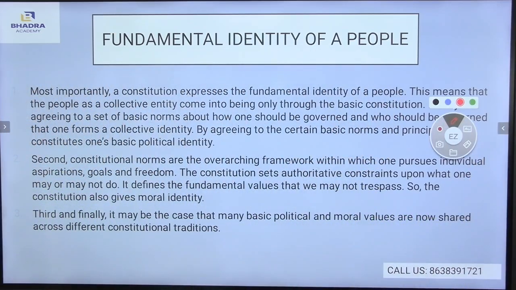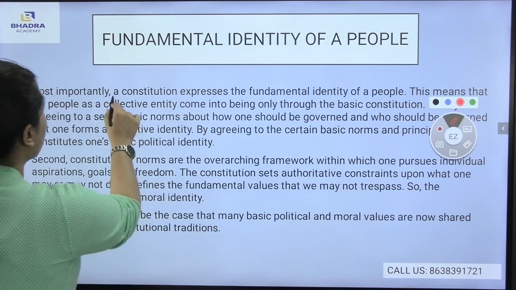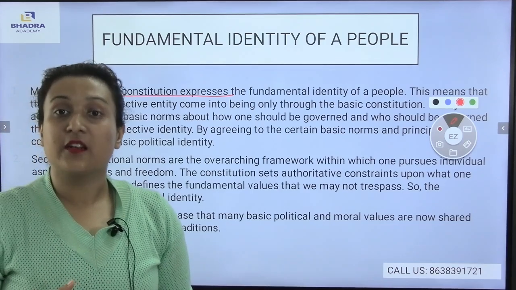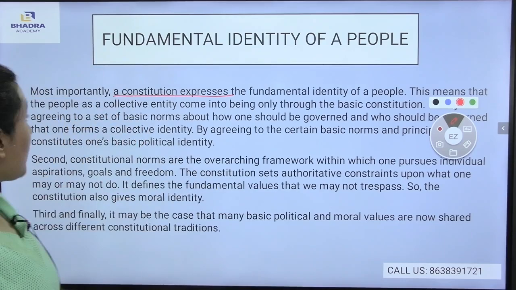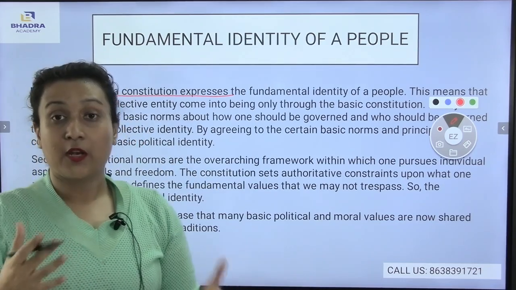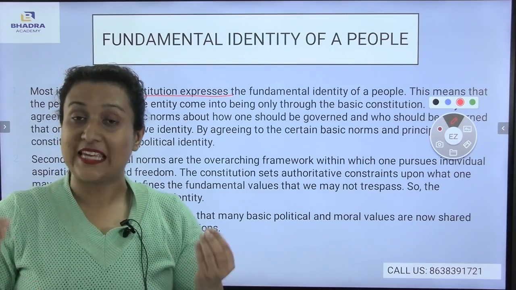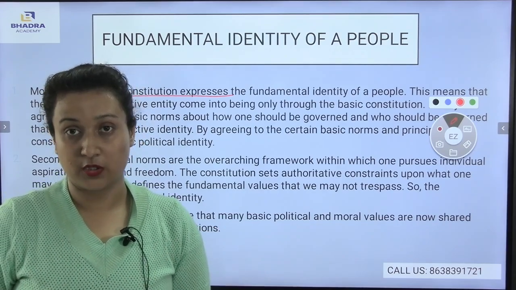Most importantly, a constitution expresses the fundamental identity of a people. This means that the people as a collective entity came into being only through the basic constitution. People as a collective entity is a part of the basic constitution. Each and every individual who is living in the society is a part of the basic constitution.